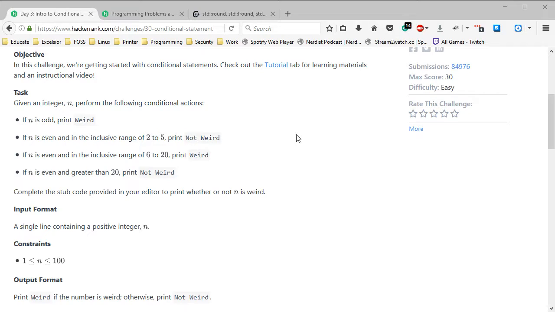Alright, so inclusive means including 6 and 20. If it was exclusive, then it would mean basically do not include 6 and 20. I believe I'm right in saying that. I'm pretty sure. I could be wrong.